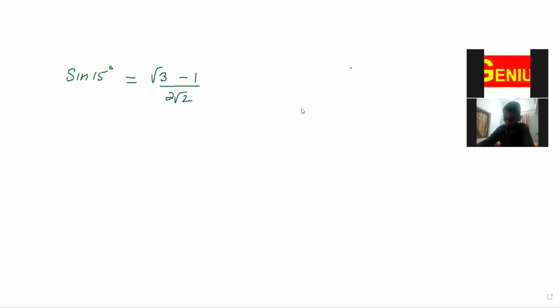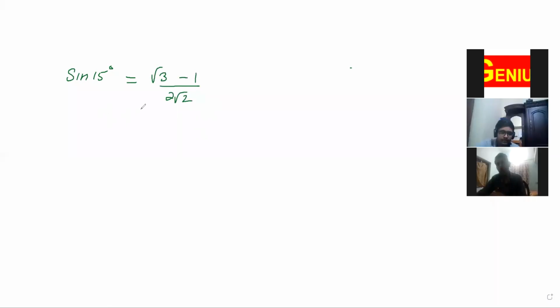This we have done, isn't it? We have done this using 45 minus 30. Remember sine 45 minus 30? Yes, ma'am. Okay, so you have to memorize it also. It's possible to memorize, because in our NDA exam time is limited. So if you memorize, you can save some seconds or some minutes. That's it. Okay, sine 15 degree, that is root 3 minus 1 by 2 root 2.